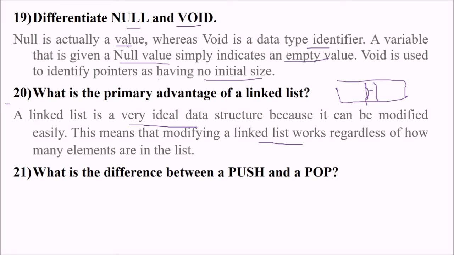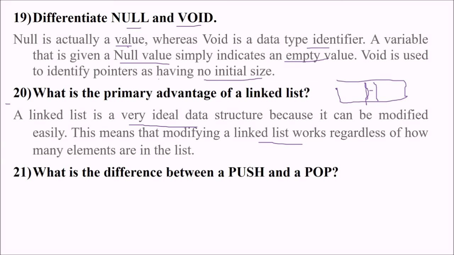But in a linked list, no. Just point a pointer to null. That's it. Or, if you want to remove a node, just point the previous node's pointer to the next one. Means delete one and point to the next.